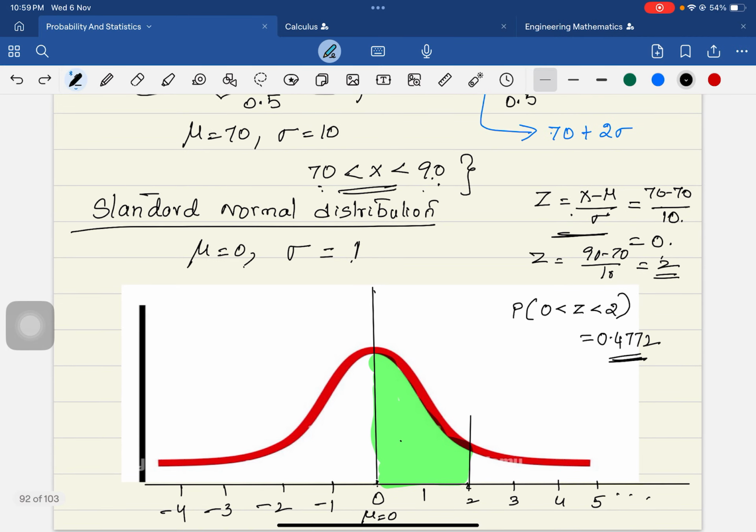In the next video, in the next lecture, I am going to explain some problems to make you understand how to calculate the area under the normal curve by using the standard normal distribution.